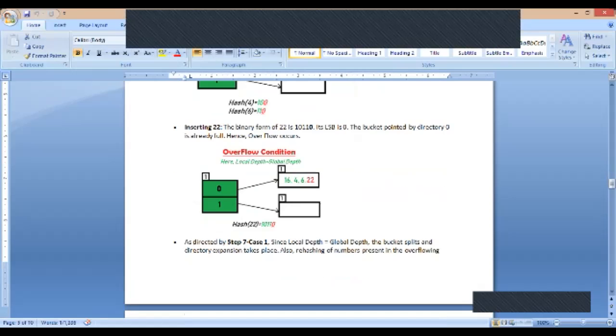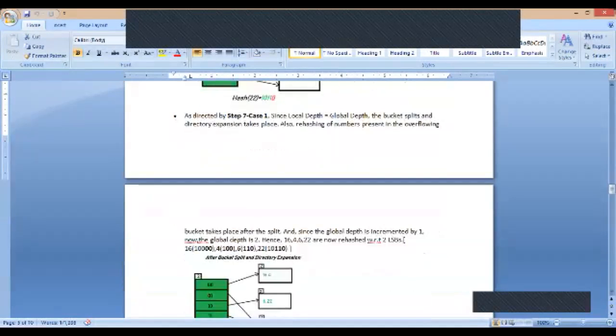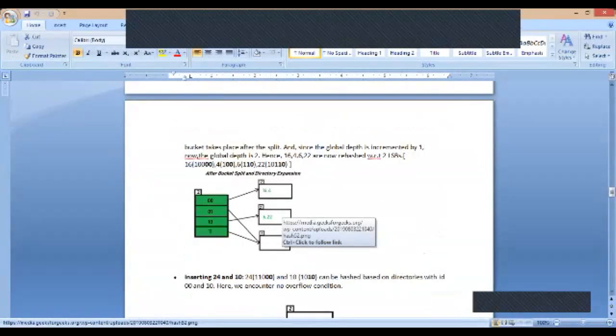Okay, next is 22. Now what happens here? I have said the maximum data items in a bucket can be 3. Now it is 4, so what I will do is split the bucket. I'll create one more bucket, which is B3, and I'll double the directory. That is the concept of extendable hashing.